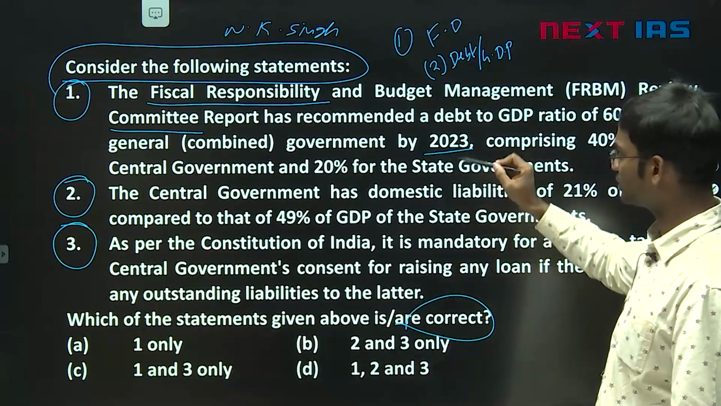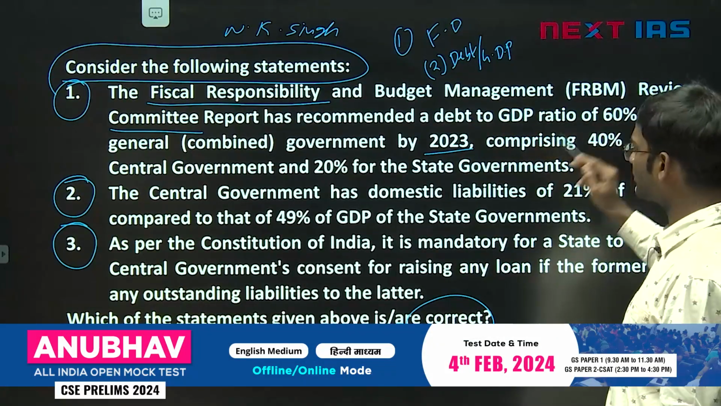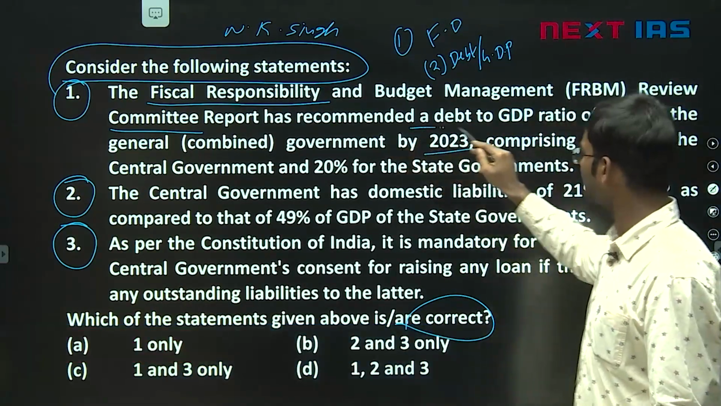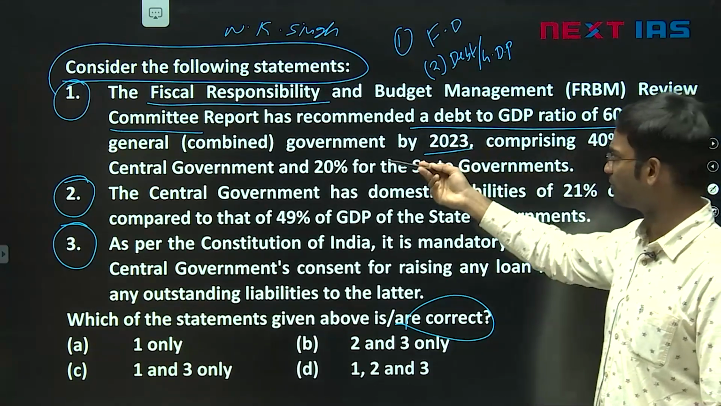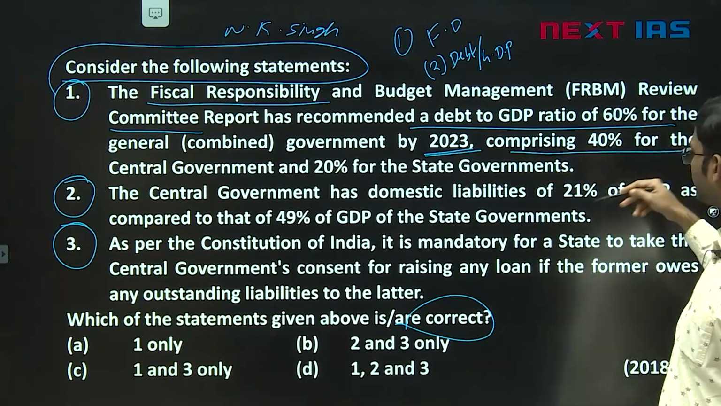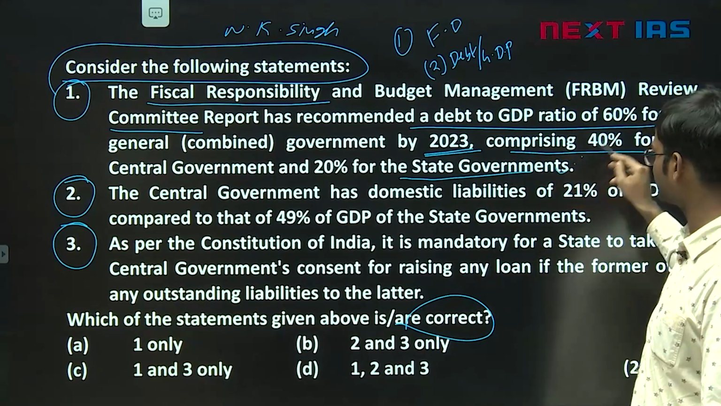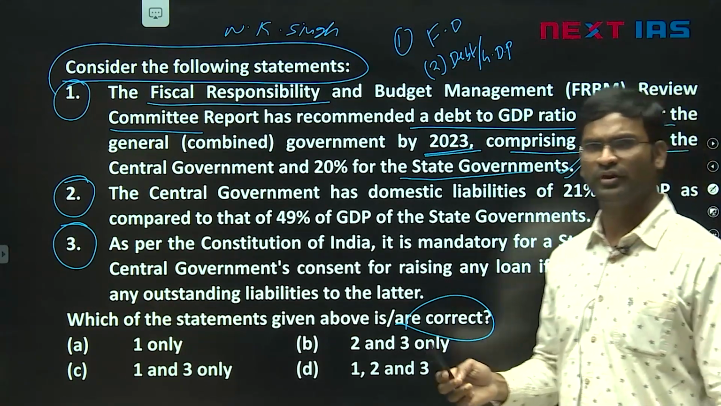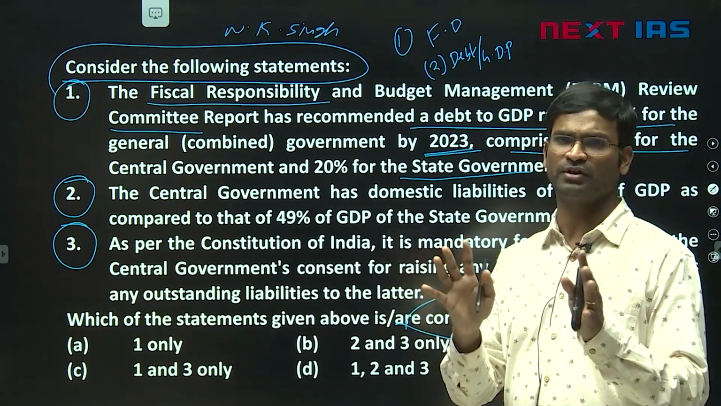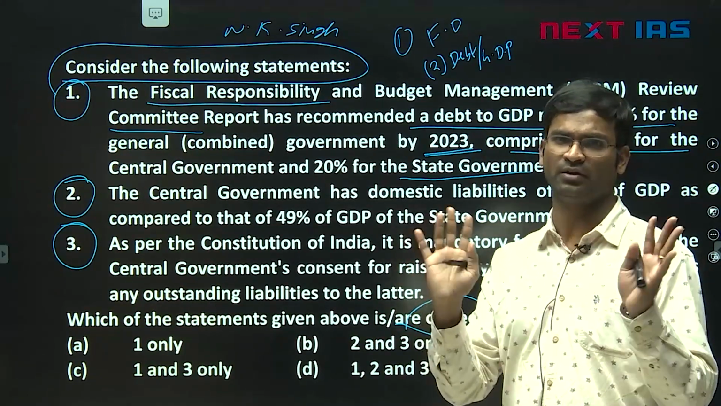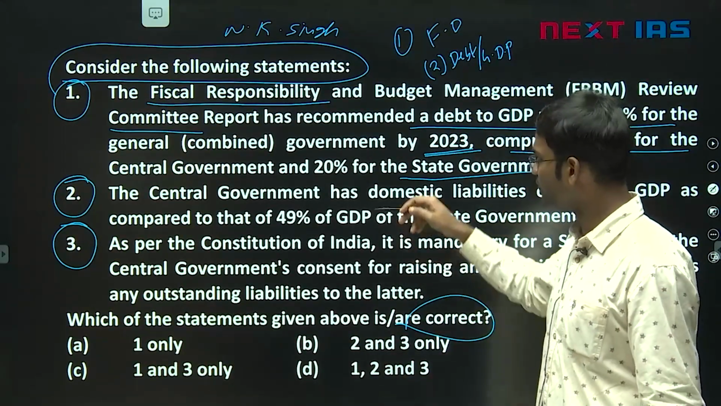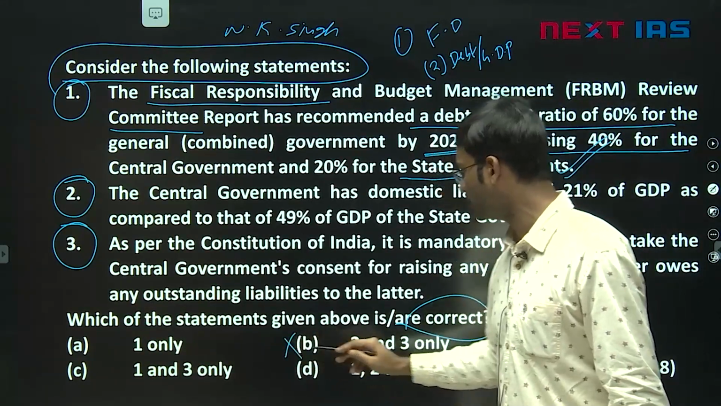But understand one thing, the FRBM review committee recommended debt to GDP 60 for general government, 40 for the center, 20 for the states. So when I say the word general government, it is central government plus state governments. When the word center is there, it is only the central government. So if 1 is right, eliminate B.